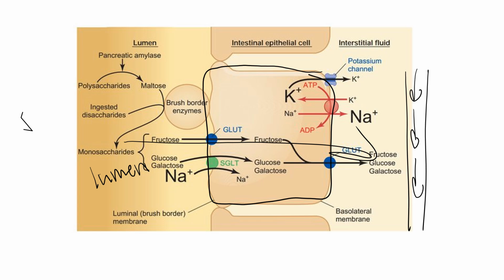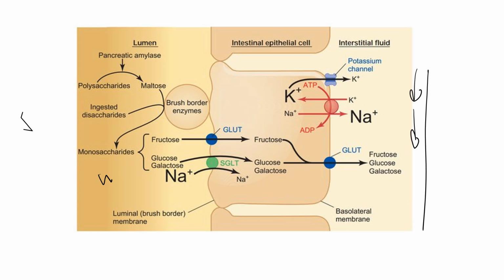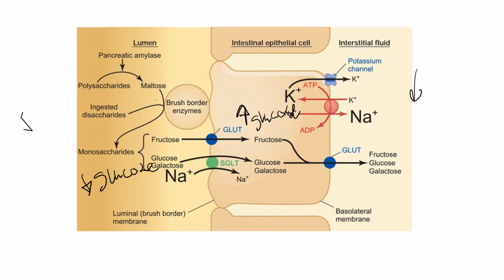Okay, but now I'm talking to you about a circumstance at the end of absorption, where glucose is actually lower in the small intestinal lumen than it is within the epithelial cells that line the small intestines.